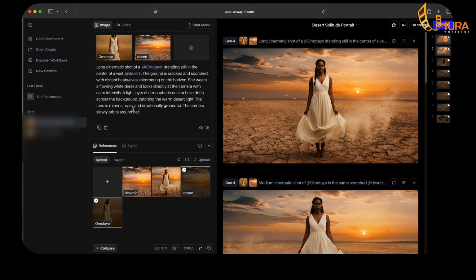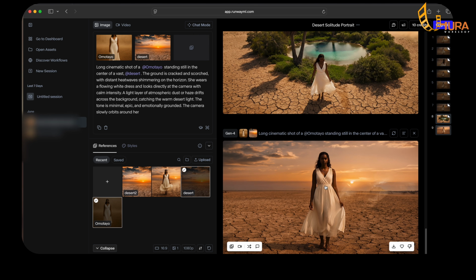So once I'm okay with the prompt, then you come down here, you see you have the aspect ratio option to choose from. So if you want it in 21 by 9 or 16 by 9, 4 by 3, 1 by 1, choose the one you want. How many images do you want to create from this one prompt? Most times I leave it as 1. Which dimensions do you want to create? 1080 or 720. So 1080 will cost you 8 credits, 720 will cost you 5 credits. I usually do 1080p. So once we are done, let me just hit generate.